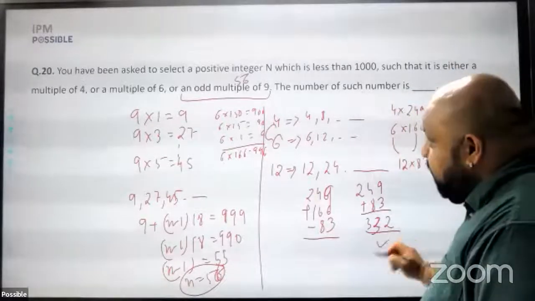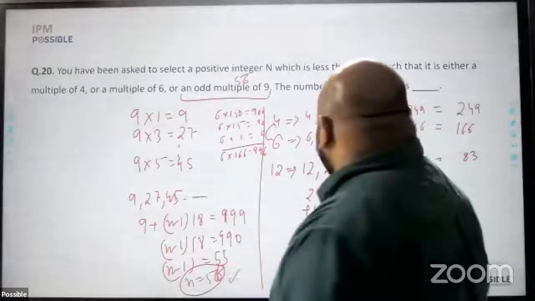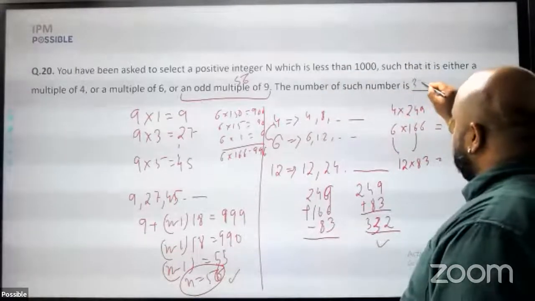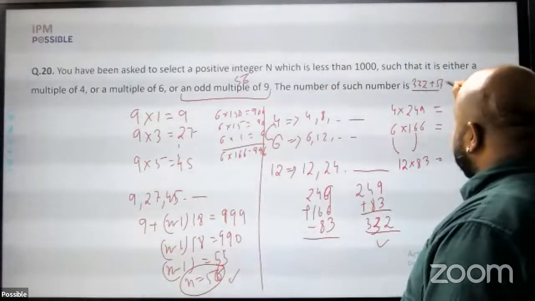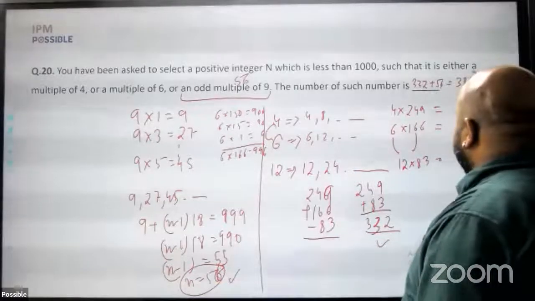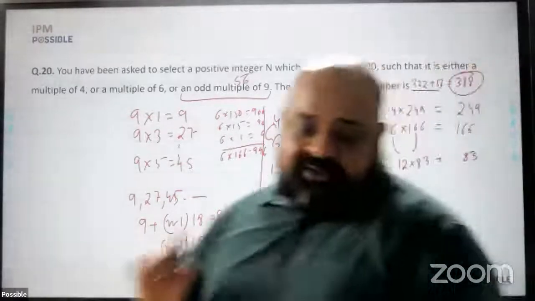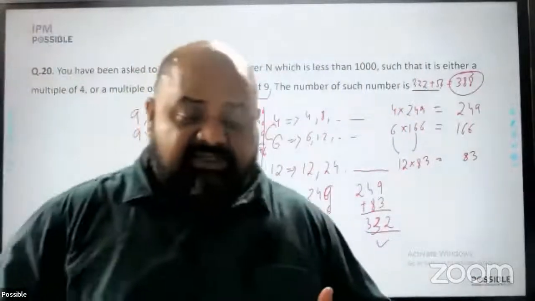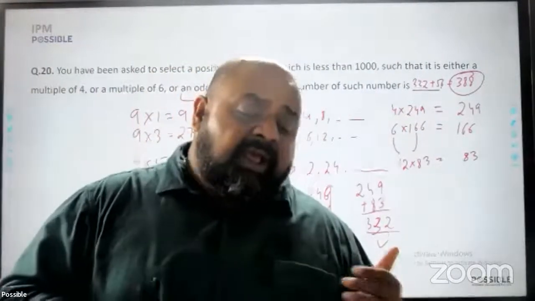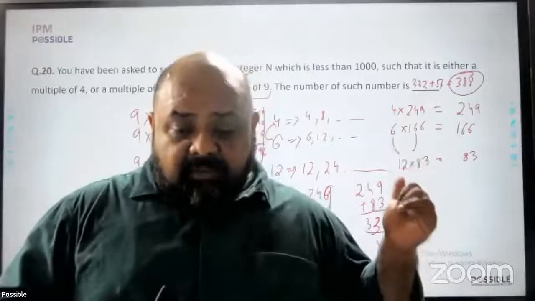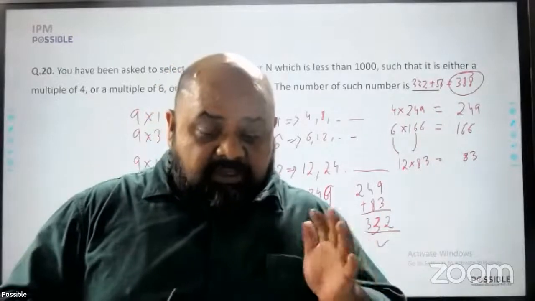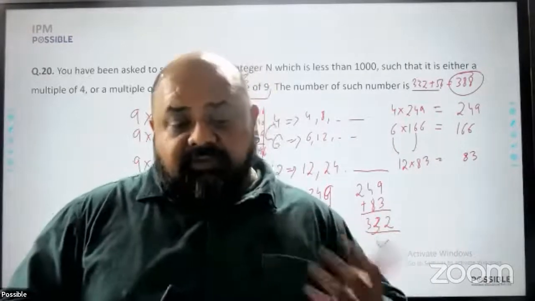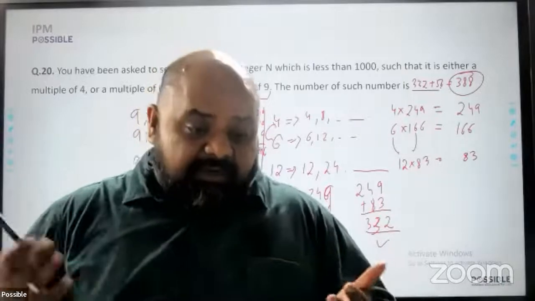So 332 here and 56 here. So a total of 332 plus 56, which is 388. Again, this is the starting part of number system. Divisibility tests for 4, 6, and 9 are pretty common, and being able to count the number of multiples should be something that I will be preparing for if I'm preparing for an IPM exam.